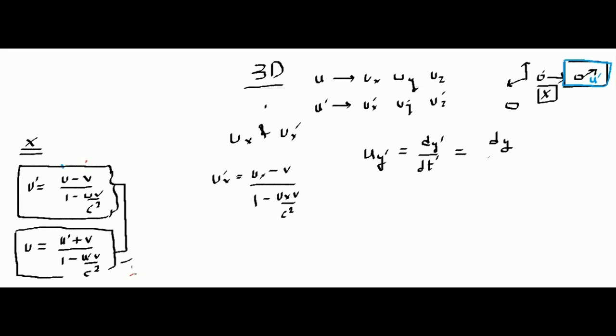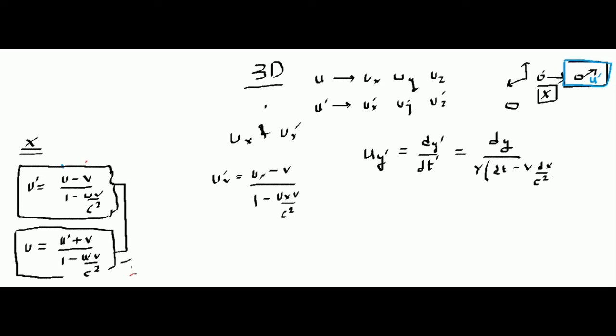So what will be dt? Yes, my dt will be different. So remember from the last lecture, dt dash will be gamma dt minus v dx by c square. Agreed?